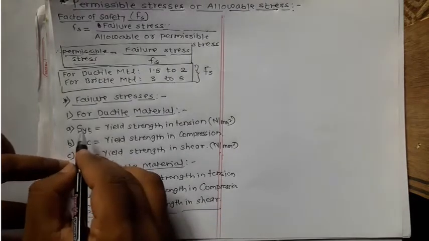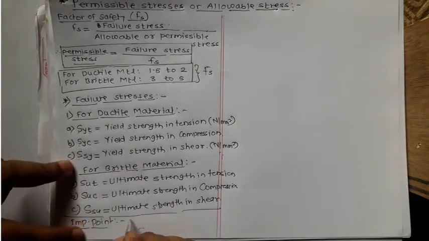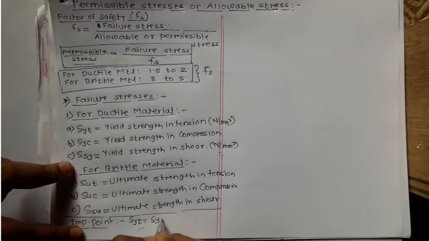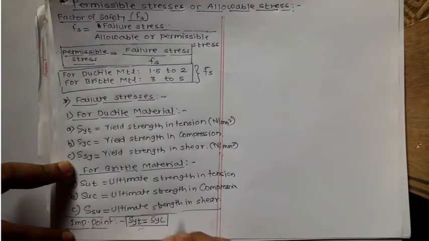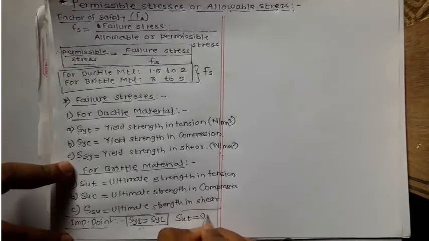The value of SYT and SYC is most of the time taken the same, except for the quarter joint. For the quarter joint, this relation is not valid. I will explain it while explaining the quarter joint. So SYT is always equal to SYC except for the quarter joint. Then SUT is always equal to SUC.